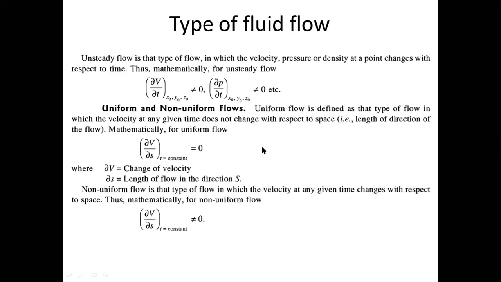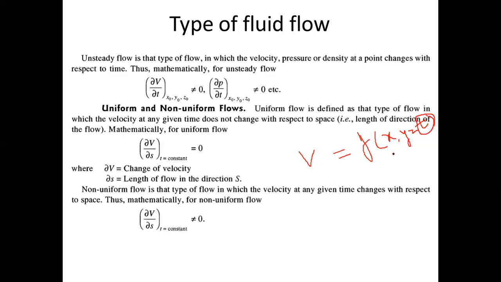Like velocity, if I'm talking about velocity, the velocity of an object depends upon position coordinate. If you change the position, the velocity will change. The position coordinate can be x, y, z. And velocity also depends upon time. So there are 4 variables on which velocity can depend: 3 position coordinates and 1 time coordinate. If the velocity is independent of time, we can call such flow steady flow. If the velocity is not changing with respect to time, such flows are called steady flow.